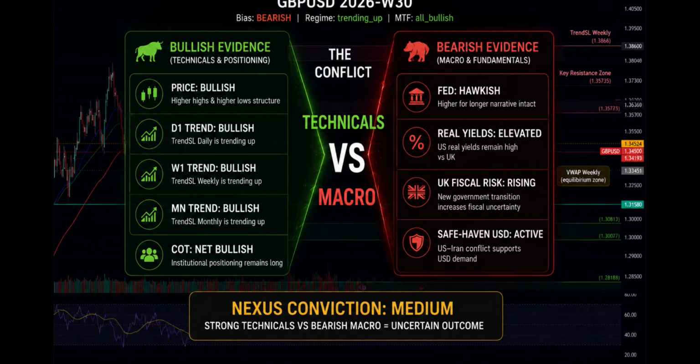The Federal Reserve remains hawkish. US real yields stay elevated. Political uncertainty in the UK continues to pressure sterling. Meanwhile, geopolitical risk keeps supporting demand for the US dollar. So the market is facing two completely different narratives. Technicals say bullish, macro says bearish. That conflict is exactly why Nexus assigns only medium conviction this week.